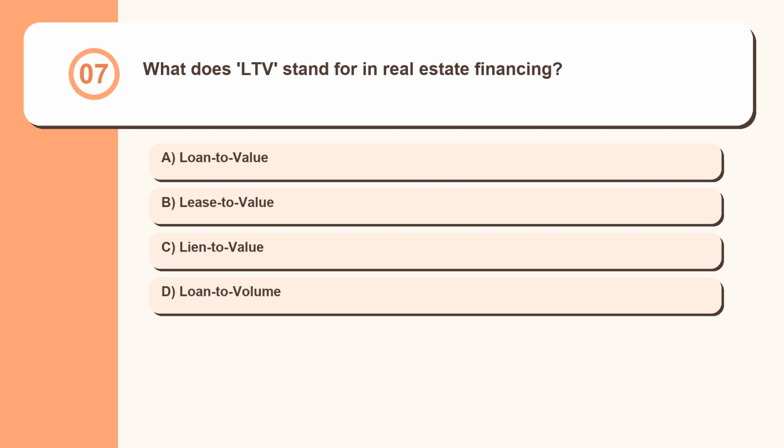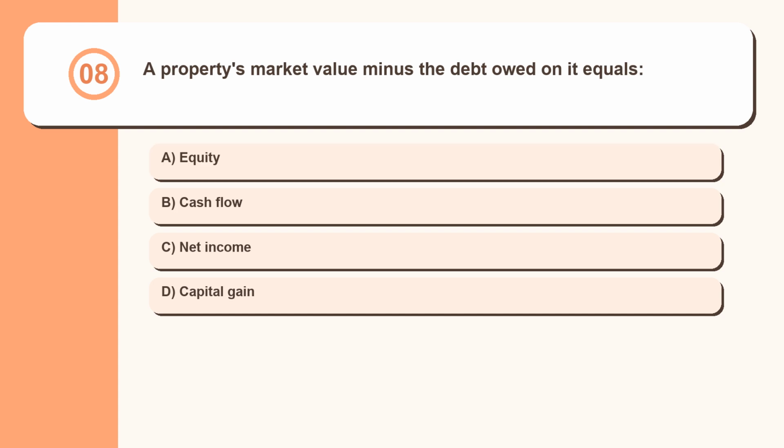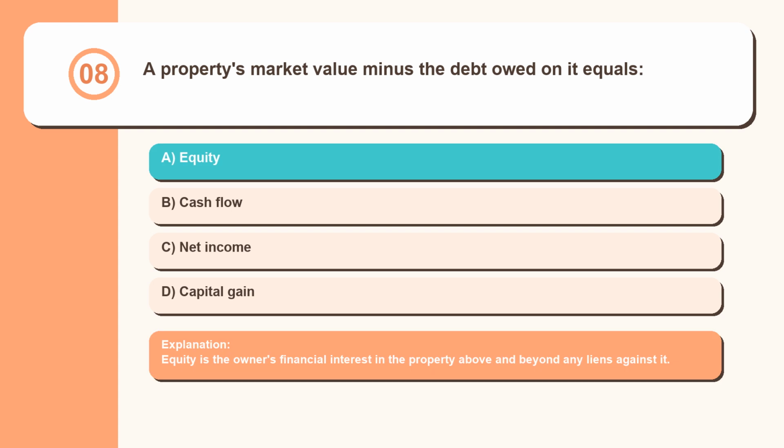Question 7. What does LTV stand for in real estate financing? Loan to value, lease to value, lien to value, loan to volume. Loan to value ratio compares the loan amount to the appraised value of the property. Question 8. A property's market value minus the debt owed on it equals equity, cash flow, net income, capital gain. Equity is the owner's financial interest in the property above and beyond any liens against it.